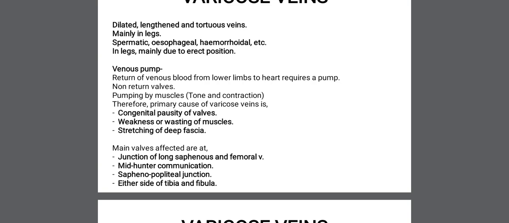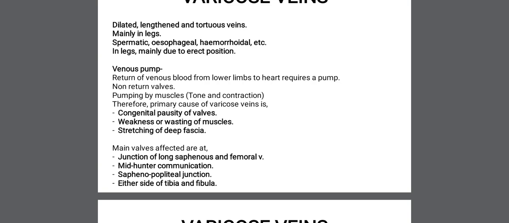Therefore the primary cause of varicose veins is congenital paucity of valves. That means congenitally these valves are not effective or not doing their functions well, and then they may cause varicose veins. Or there is weakness or wasting of muscles, or stretching of the deep fascia. So congenital paucity of valves means the effectiveness of the valves is not proper. It may be a congenital condition.